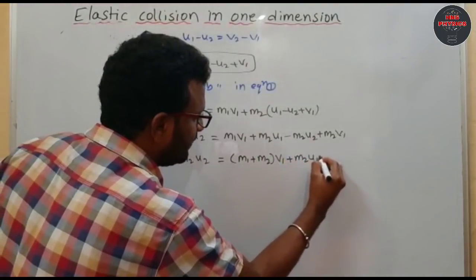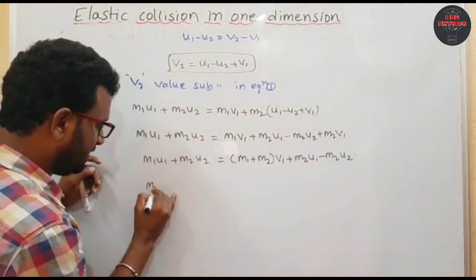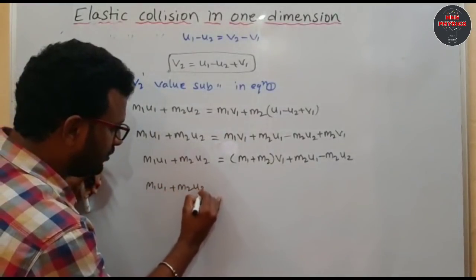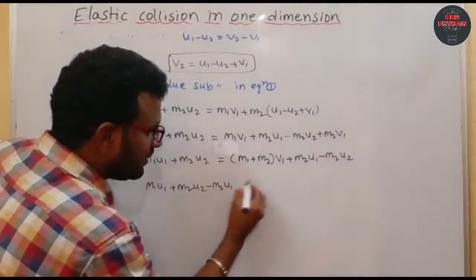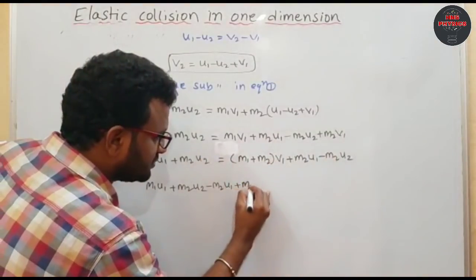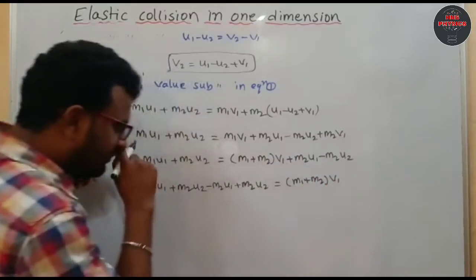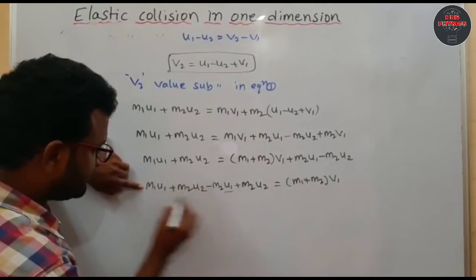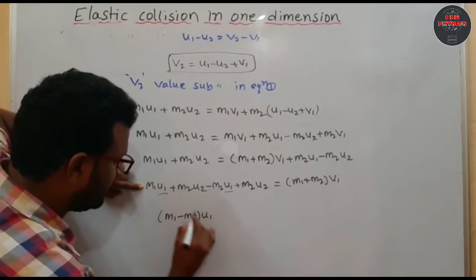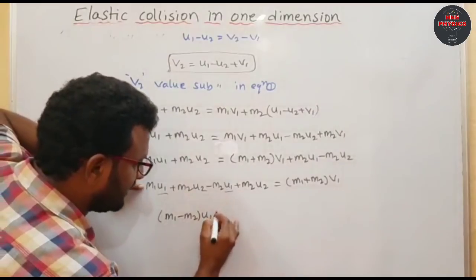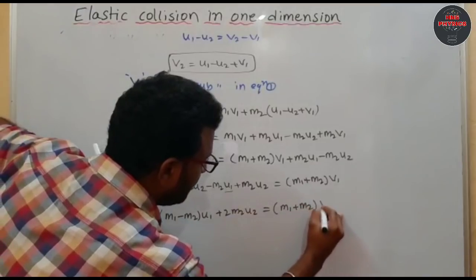Here I am taking v1 common, (m1 plus m2) times v1, and the other terms are m2 u1 minus m2 u2. These two terms I am taking to the left side, so that is m1 u1 plus m2 u2. If you take these two terms to the left side, m2 u1 becomes negative and m2 u2 becomes positive. So equals (m1 plus m2) times v1. Taking the u1 term common, that means (m1 minus m2) times u1 plus m2 u2 plus m2 u2, that means 2 m2 u2, equals (m1 plus m2) times v1.